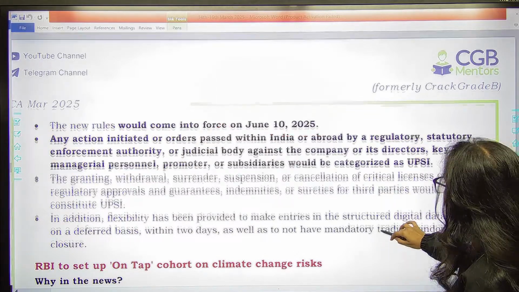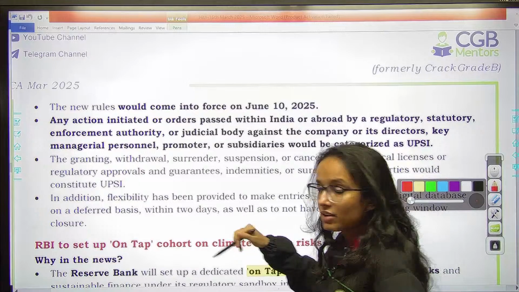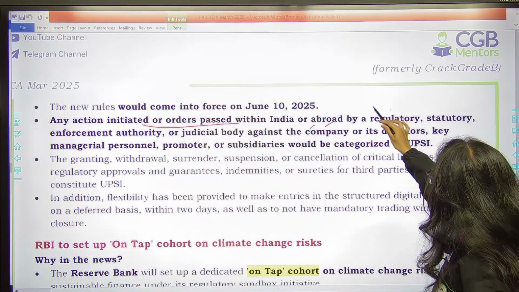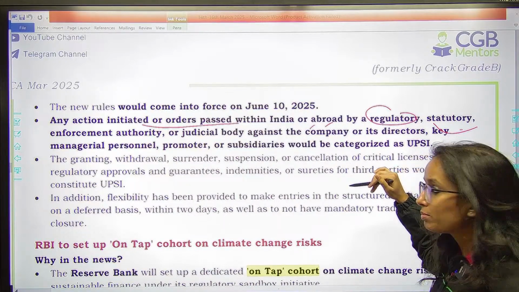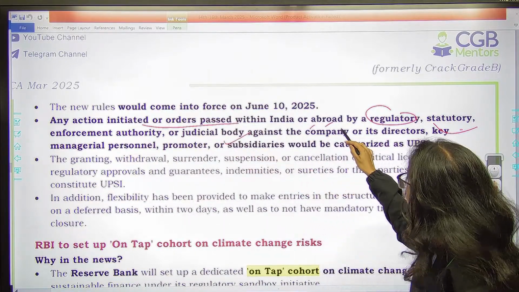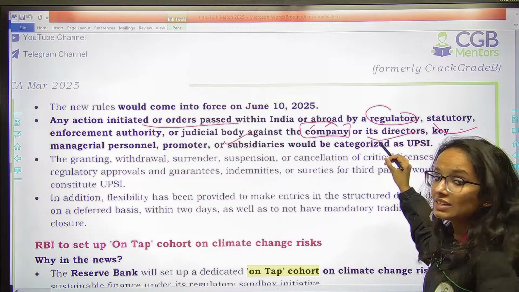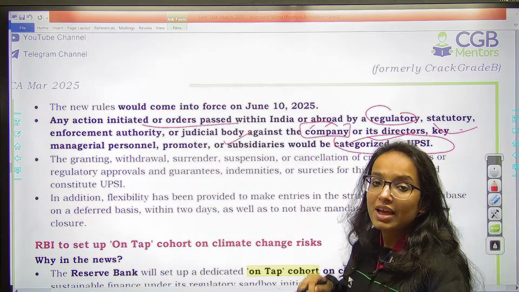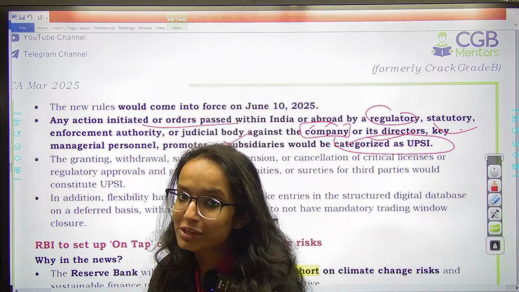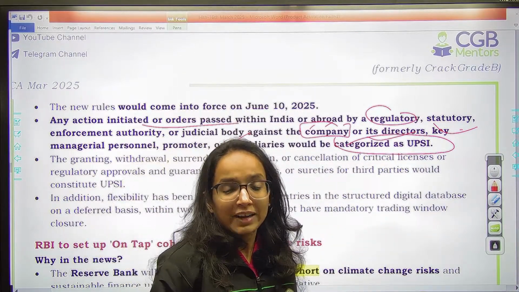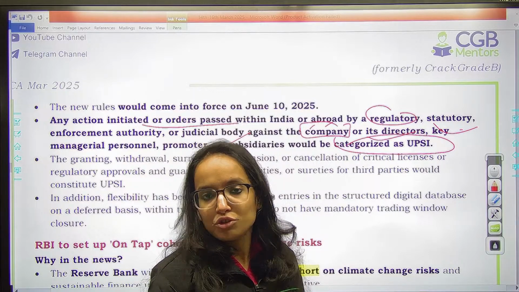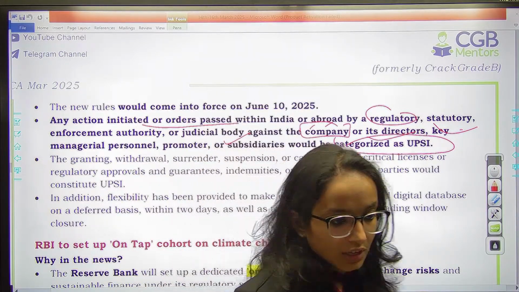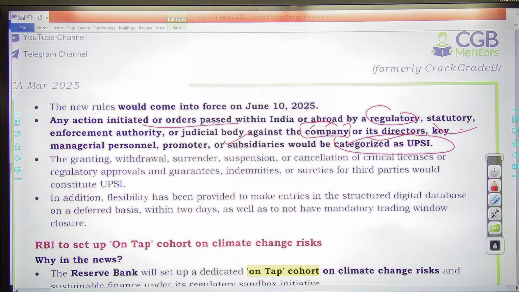Also, any action initiated, any order passed within India or abroad by a regulatory, statutory, enforcement authority or judicial body against the company or its directors, key managerial personnel, promoters, subsidiaries would be considered as UPSI, because ऐसा कोई भी order अगर किसी company के against pass होता है तो वो company, that order has a potential to manipulate the market, to disrupt the normal functioning. So they will also be considered as UPSI.